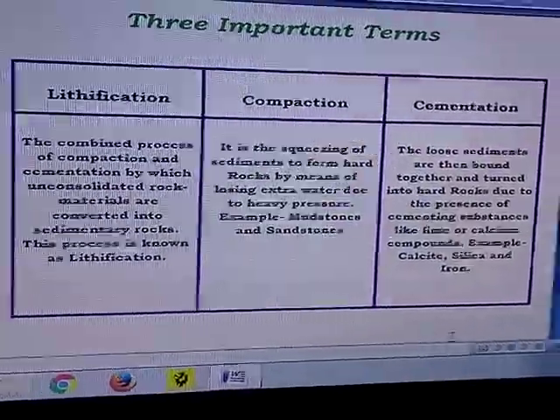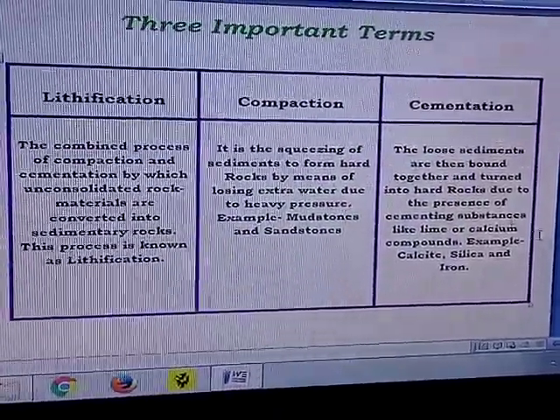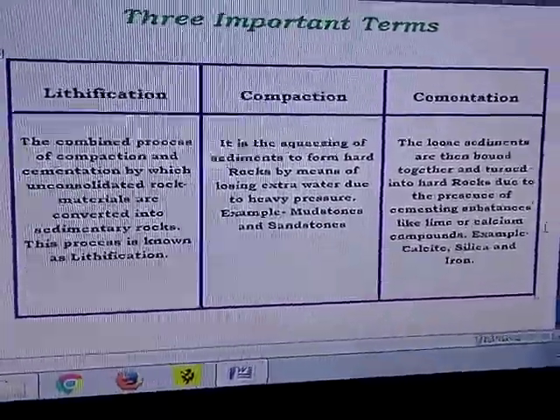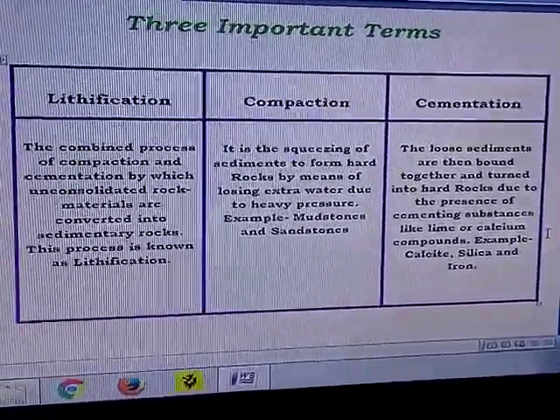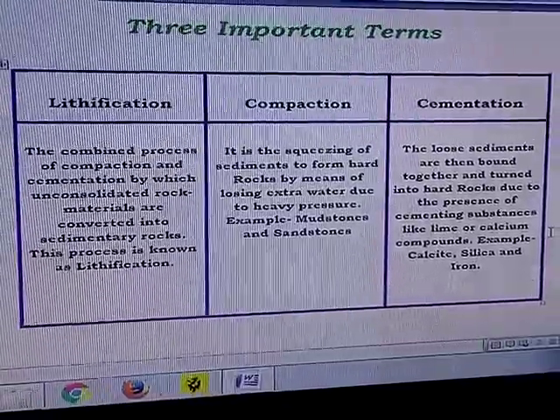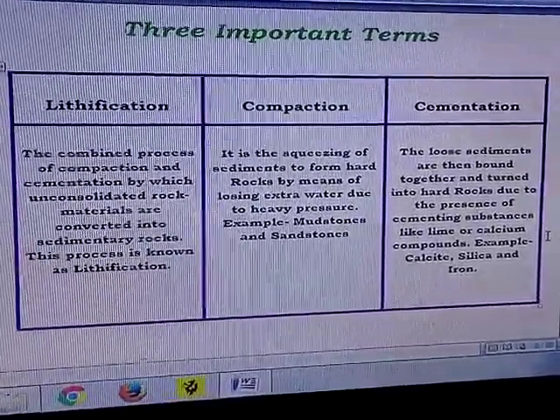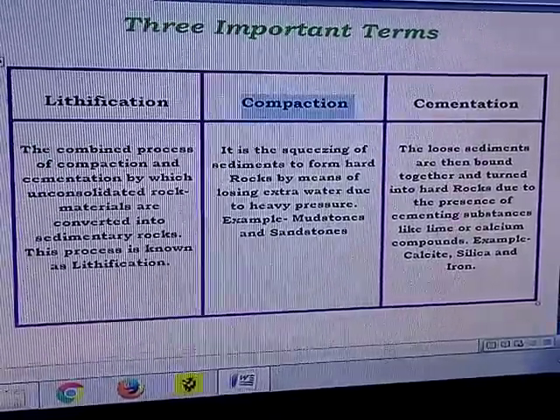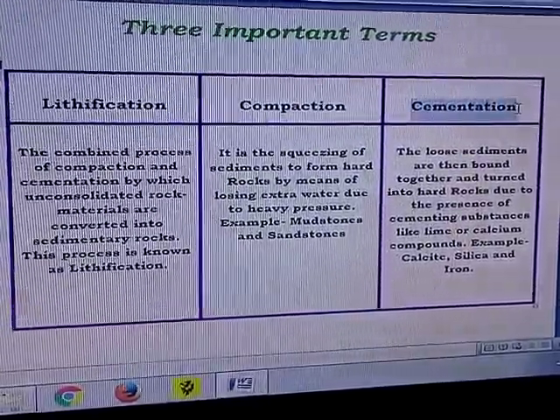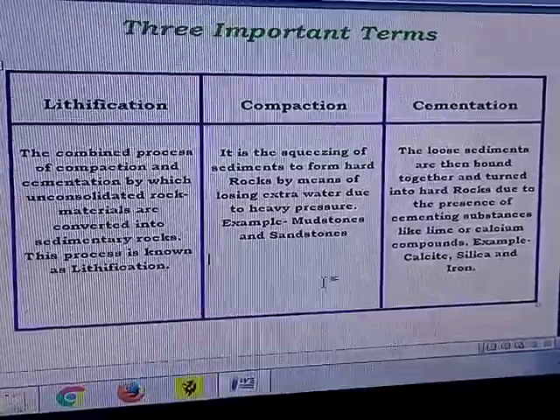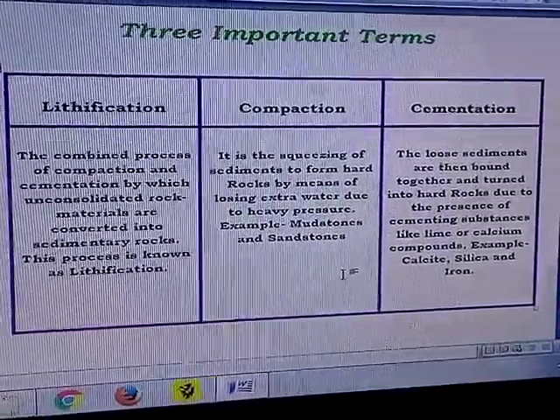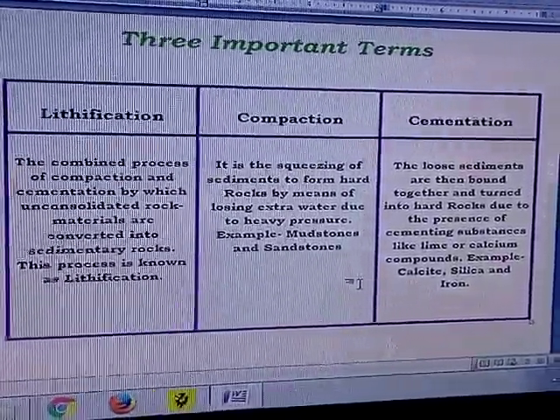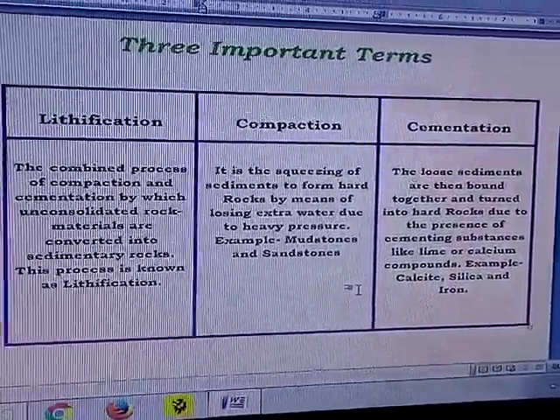In this regard, we have got three important terms which are very important for understanding the sedimentary rocks, their formation and characteristics. We'll start with these two first, the compaction and the cementation. What is compaction? It is the squeezing of sediments to form hard rocks by means of losing extra water.